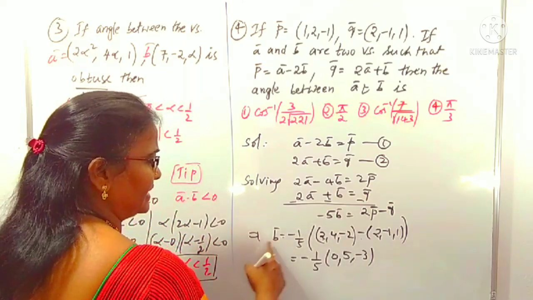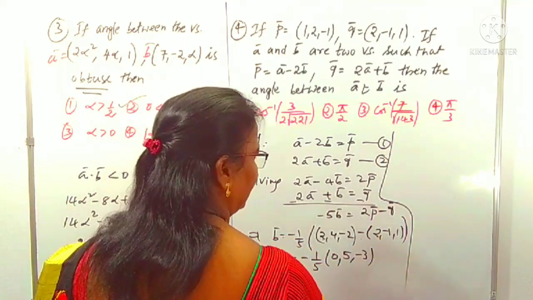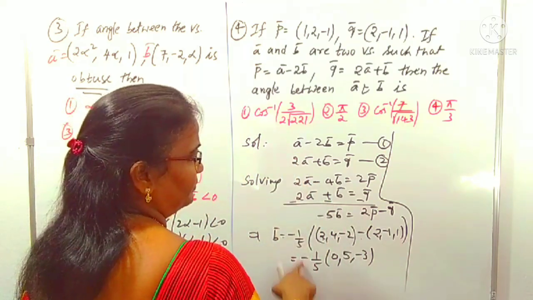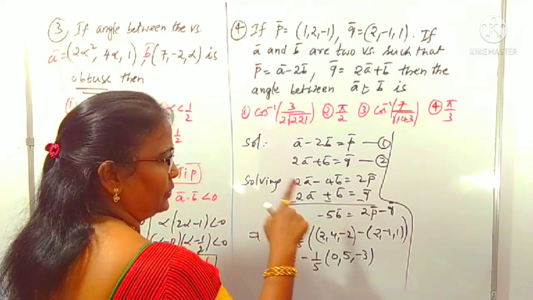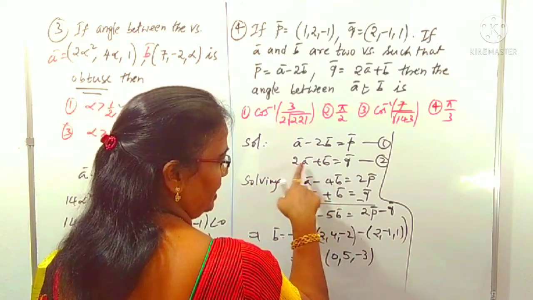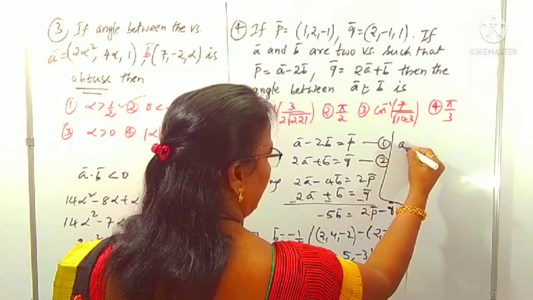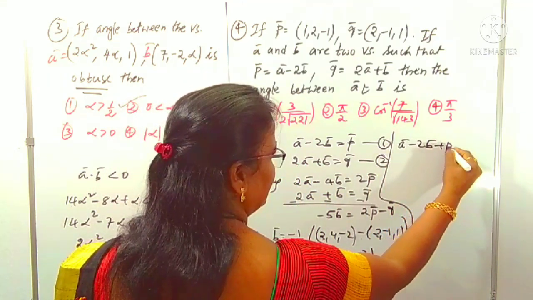Now we can concentrate on vector A. To get vector A, we can solve these two equations, now that we have vector B. To get vector A, we can cancel B. Now we multiply the second equation by 2. The first equation remains A minus 2B is equal to P, as it is.